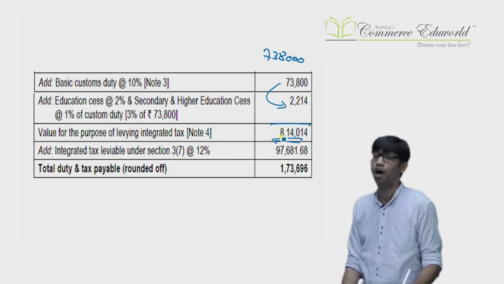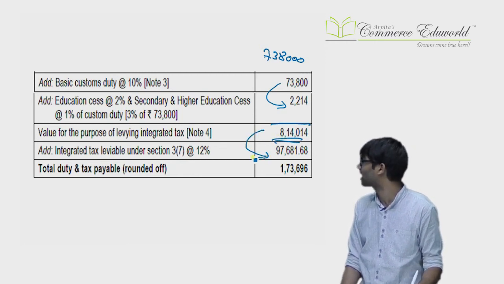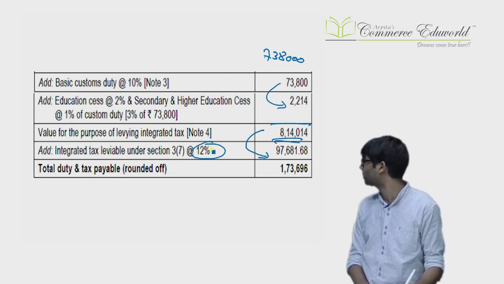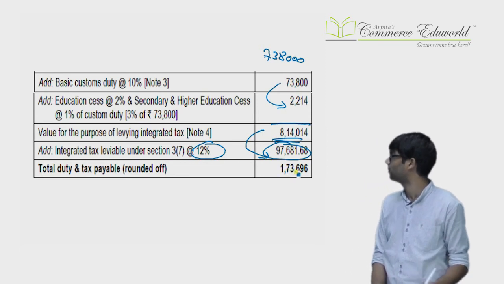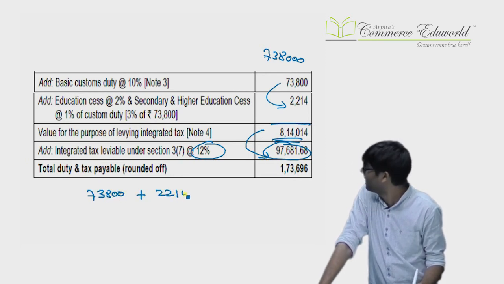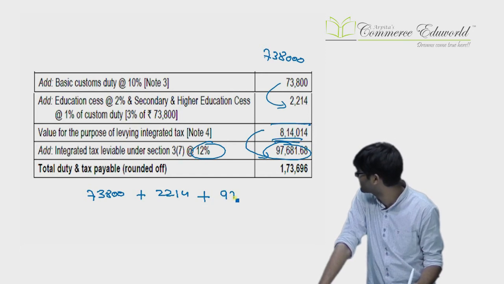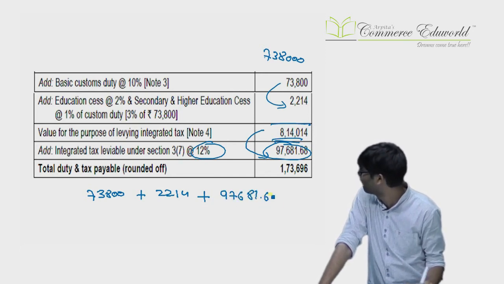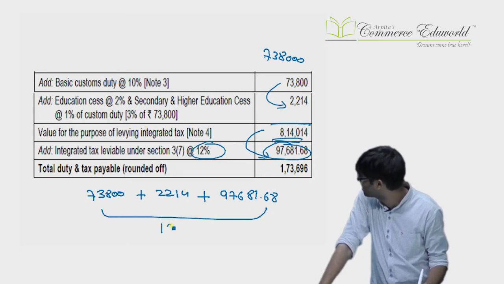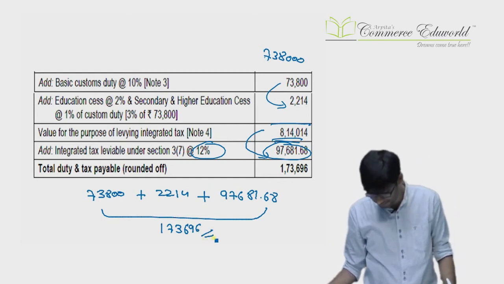So you take 7,38,000, then you take the custom duty, then you take the cess, you bring the subtotal. On this subtotal, IGST is charged at the rate 12%. No separate cess for IGST. You get the IGST, and then you can compute the total duty payable. How to compute the total duty payable? You had paid 73,800 for basic custom duty, 2,214 for education cess, and 97,681.68 for IGST. You can add all of them. You can round off to nearest rupee. 173,696 is the total duty which is payable.